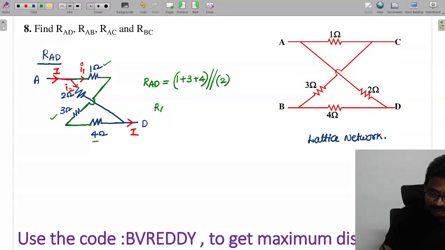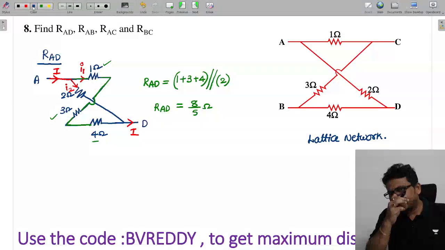So how much is this value of RAD? 6 parallel to 2. Simply we can simplify it, and this value is 8 by 5. Got it? Understood what I need to do.